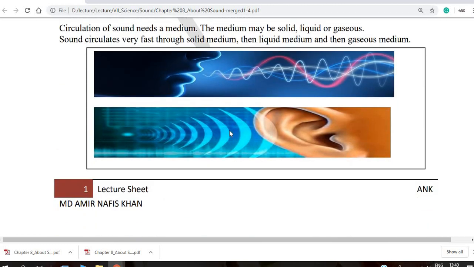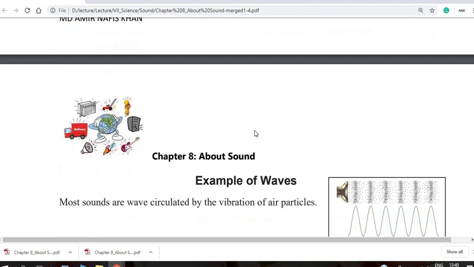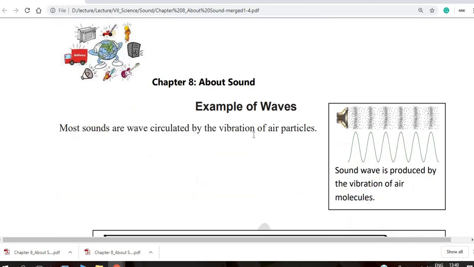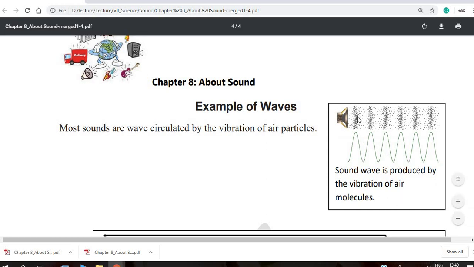Let's look at the picture. Okay, there is an example of waves. Look, there is a speaker. The sound goes through like this, and here is the expansion and contraction, expansion, contraction. The sound wave is produced by the vibration of air. The molecules vibrate. Most sounds are waves circulated by the vibration of particles.